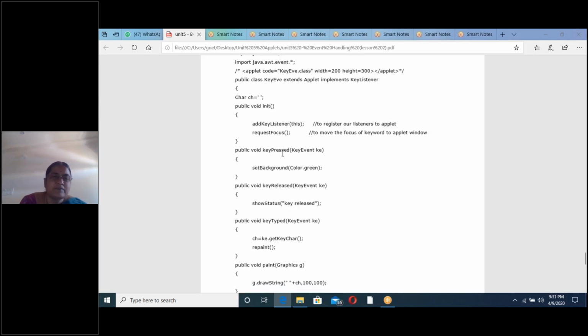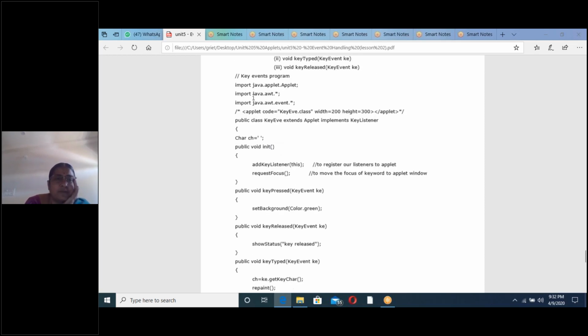In keyPressed, you can write setBackground. Next, showStatus means in the status bar you will get this message printed, at the bottom of the applet window. So now how do we write a keyboard event program? Three import statements are a must. Next, the applet tag is a must within the comments. After that, KeyboardEvent extends Applet is a must and implements the corresponding listener. What is the listener?